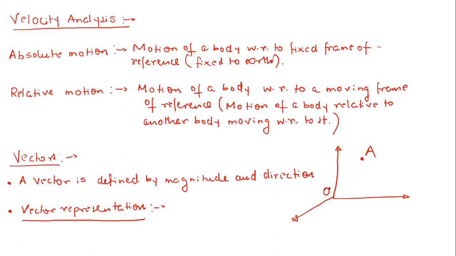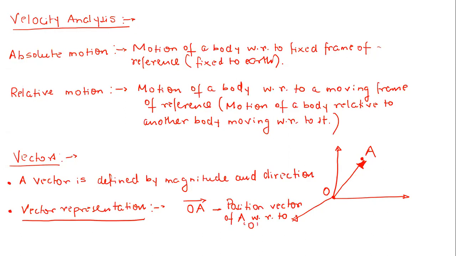So now if I join this point O and A with a straight line, and if I put an arrow like this, then this OA vector represents what? It represents simply the position vector of A with respect to O. That's it. So that is a simple way to represent a vector, right?